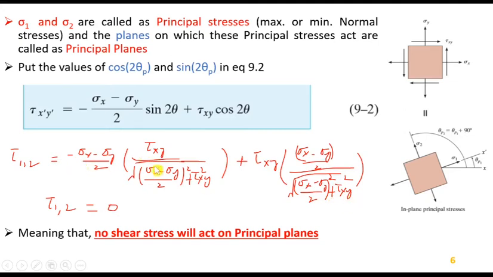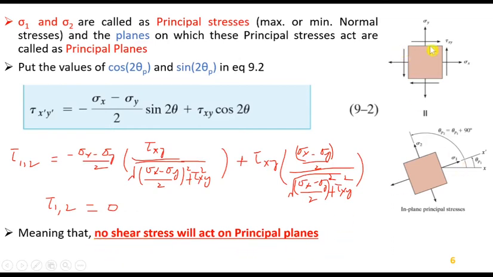So this is negative, this is positive, so these two terms will cancel out, and the shear stress at this plane of maximum or minimum normal stress, also called the principal plane, will be zero. So τ at the principal plane will be 0. You should remember clearly that no shear stress will act on a principal plane. I am again repeating, no shear stress will act on principal planes.